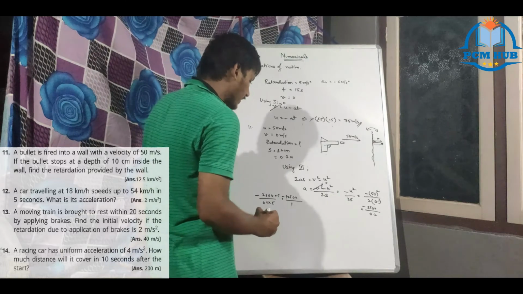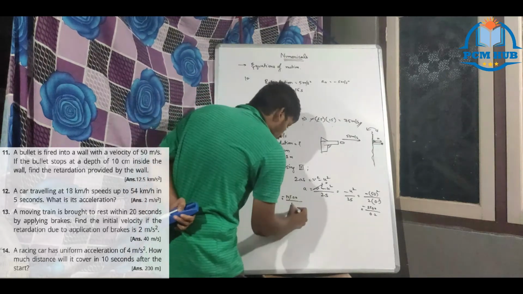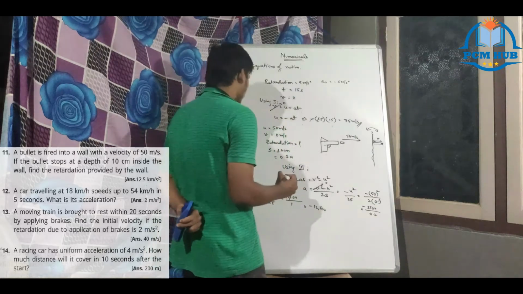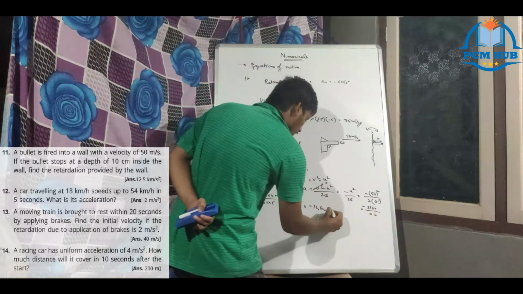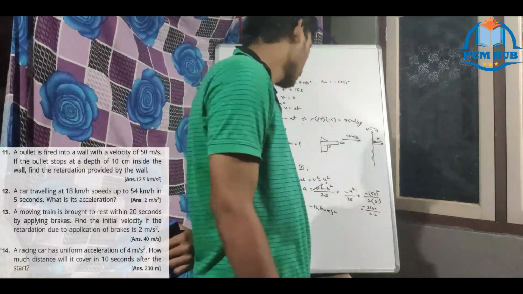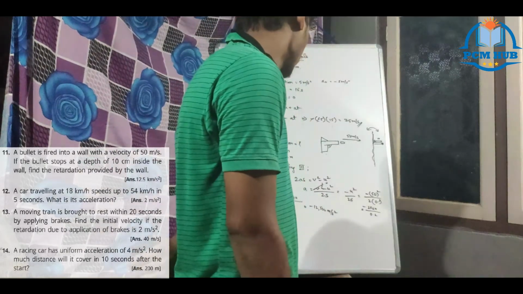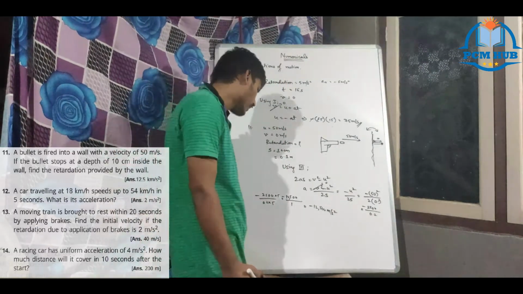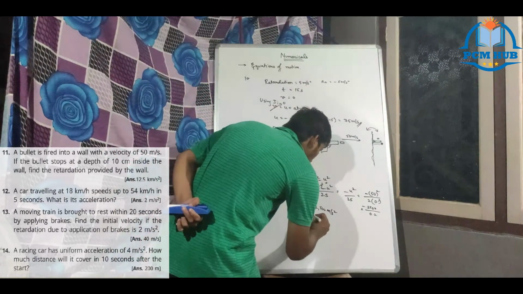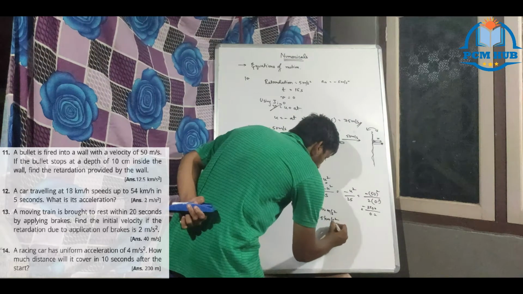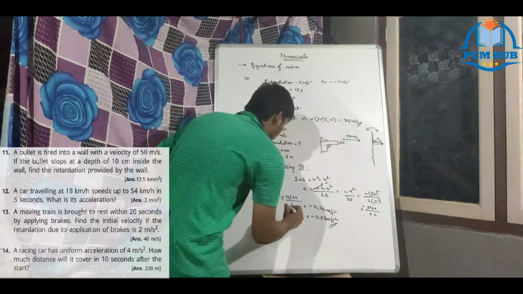Got the point? That is minus 12,500 meter per second square. We are converting into kilometer. This is minus 12.5 kilometer per second square is the acceleration.